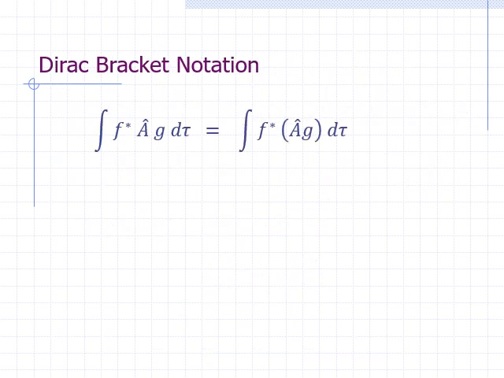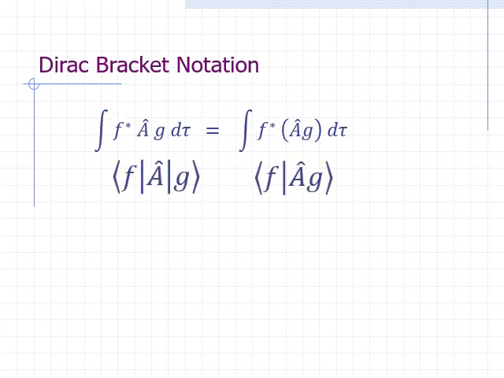Consider the integral shown here, where operator A is first applied on some function g. So g is transformed into another function, which we emphasize by putting A hat g in parentheses. Then we multiply the function with the complex conjugate of another function, shown here as f, and we integrate over all space. This type of integral is quite common in quantum mechanics and is often abbreviated using the Dirac bracket notation, which looks like this.